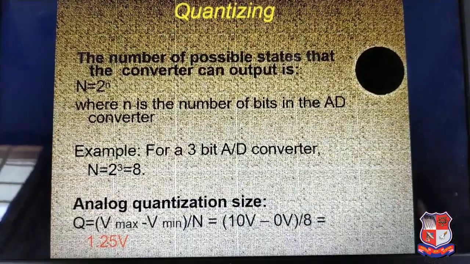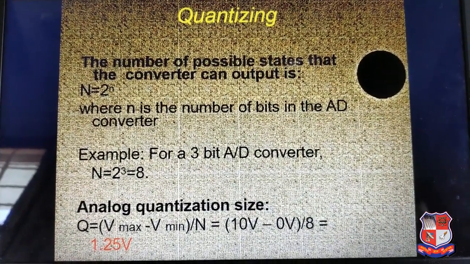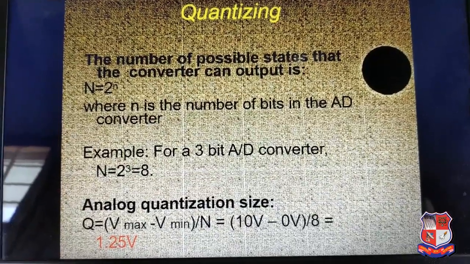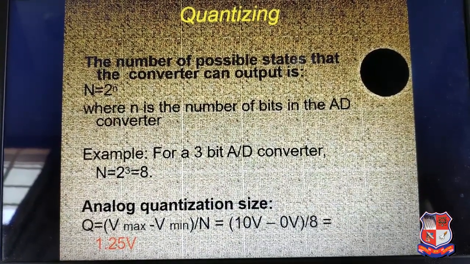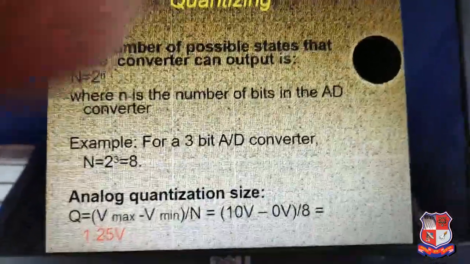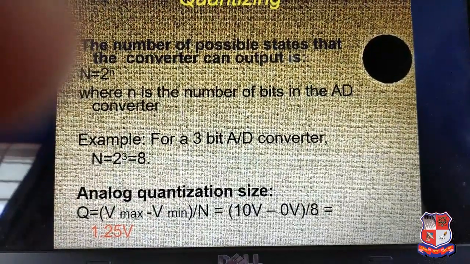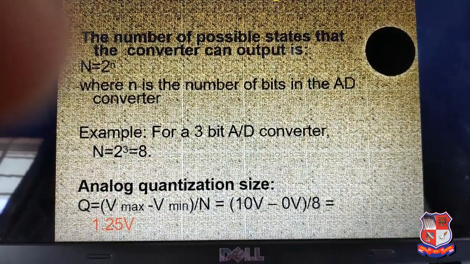Capital N is equal to 2 raised to n, where small n is the number of bits in the analog to digital converter. For example, for a 3-bit analog to digital converter, capital N is equal to 2 raised to 3, which means 8. For the quantization size, Q is equal to V maximum minus V minimum upon N.